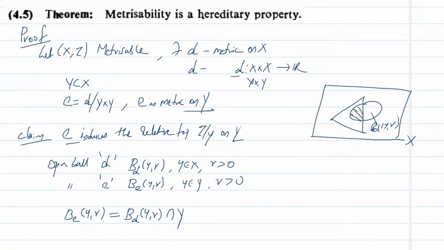So this is an open ball in Y with respect to the metric e.